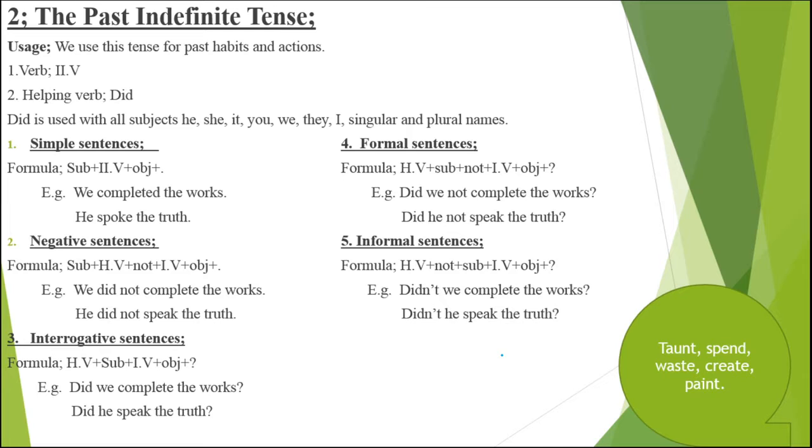We have got the second tense, that is past indefinite tense, and in lecture part 1 we are going to discuss usage. We use this tense for past habits and actions. Now habits and actions have a little bit of difference. Habits are those which you do and genetically you are compelled to do them, this you have got naturally, and actions are like we simply do and we may leave them. Now past habits and actions are those which were done in the past, now you don't do them.